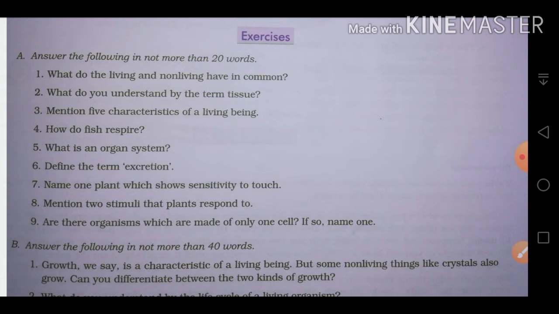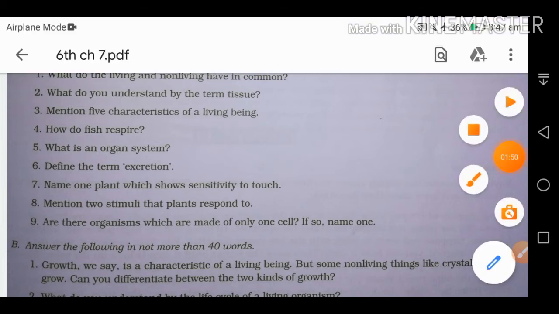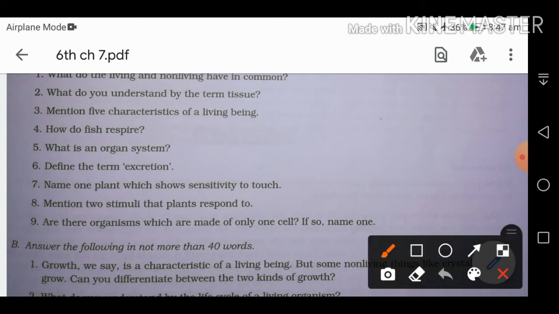Eighth one: mention 2 stimuli that plants respond to. Plants respond to sunlight, they grow towards the sunlight, and they also respond to water. The ninth one we have: are there organisms which are made up of only one cell? If so, name one. Yes, there are organisms made up of only one cell, like bacteria.